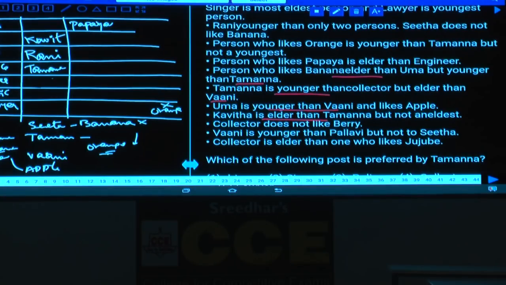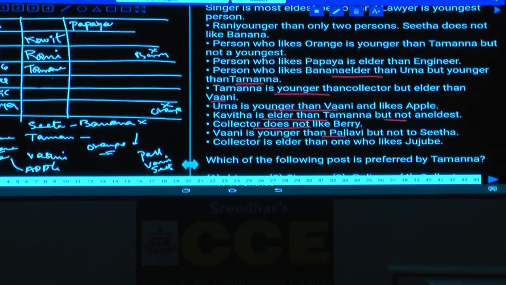And collector does not like Berry. Now this collector does not like Berry, hence Berry, this is ruled out, but not the eldest. One is younger than Pallavi, but not to Sita. One is younger than Pallavi, and but not to Sita. But not to Sita means Sita is younger than one.